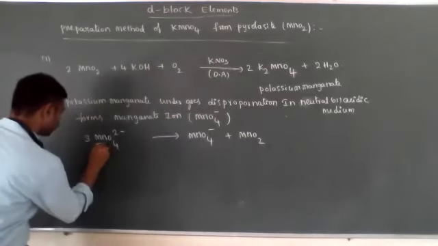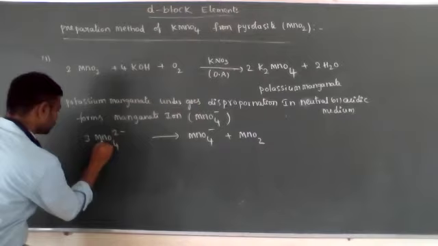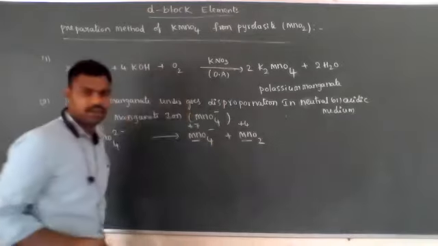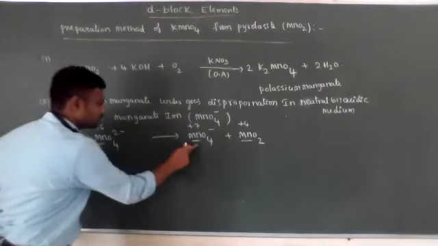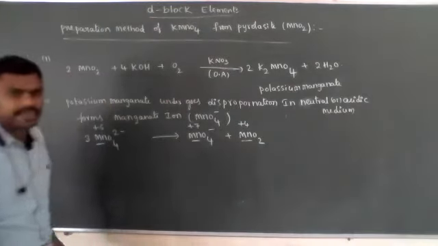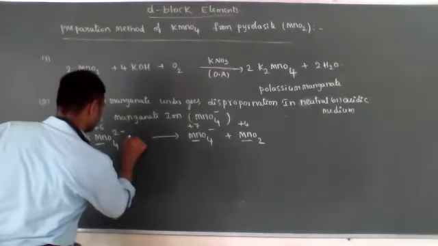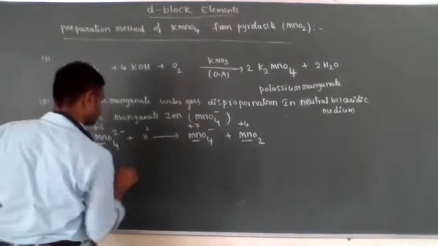See here the oxidation state is +6, here the oxidation state is +7, and here the oxidation state is +4. One substance undergoes both oxidation as well as reduction, and that reaction is known as a disproportionation reaction. This is taking place in acidic medium.